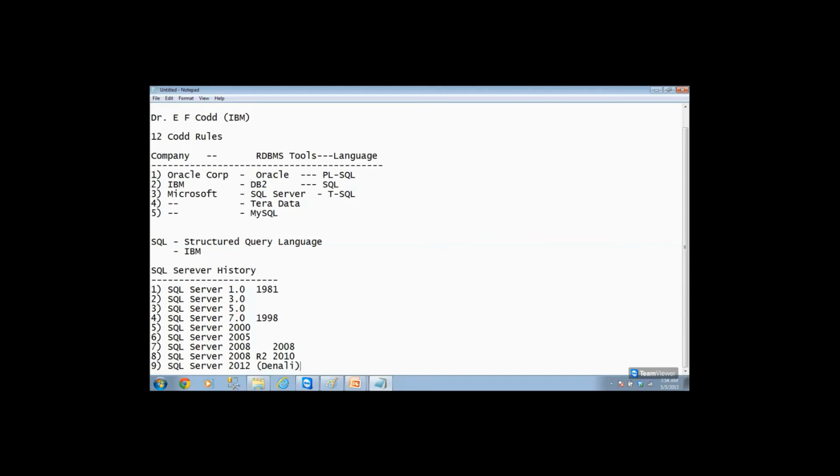Now you have to install this software on your computer. What software do you have to install? SQL Server 2008 R2. R2 means release 2. So we are practicing this. If somebody asks what the version is, you have to say SQL Server 2008 Release 2. Now you have to download this software on your laptop and install it. I'll show you how to install it and everything. So that completes the introduction to DBMS and RDBMS.